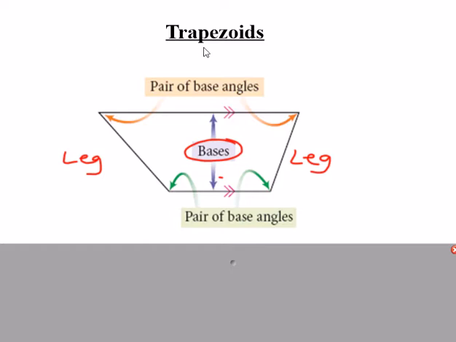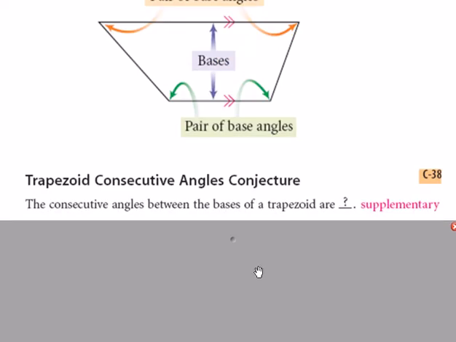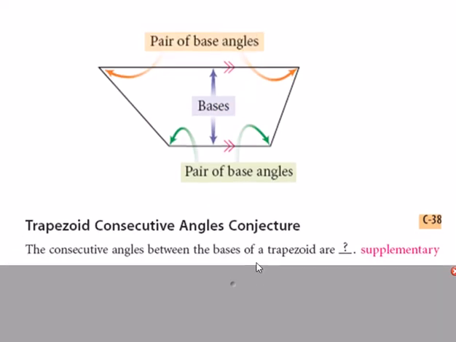So let's learn some information about trapezoids. Consecutive angles, which are angles that are next to each other, are going to be supplementary. But it's the angles that are between the bases. So here it's only the angle from one base with the angle that's next to it from the other base.